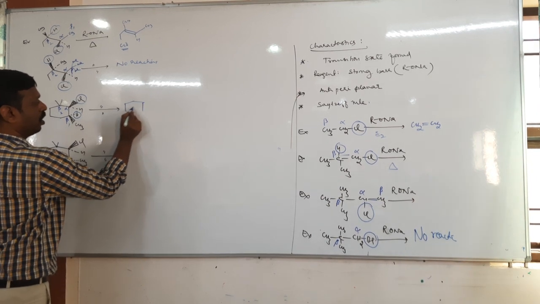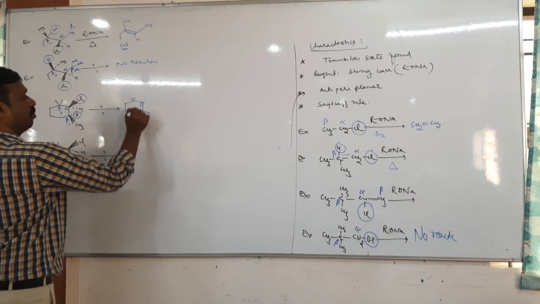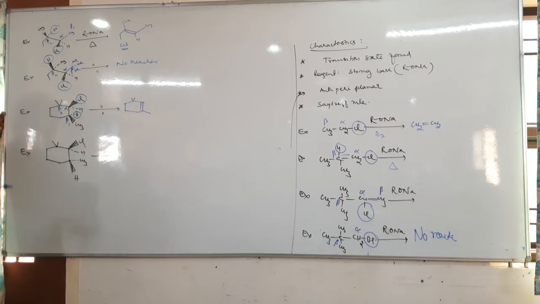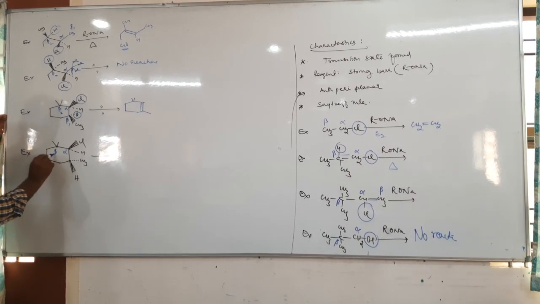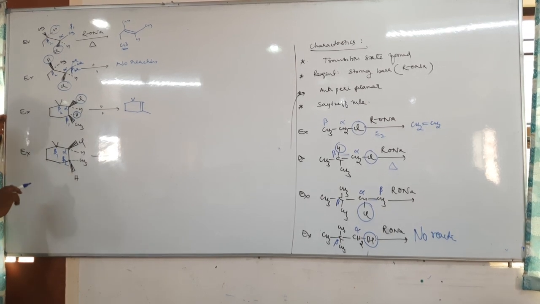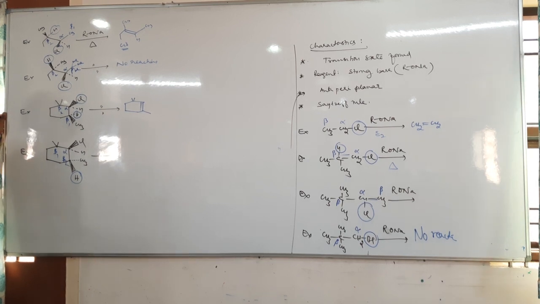Therefore, remove the hydrogen and you can write the pi bond. Next, here alpha, beta 1, beta 2. Beta 1 has no hydrogen; beta 2 has hydrogen, but it is not anti-periplanar, so no reaction.